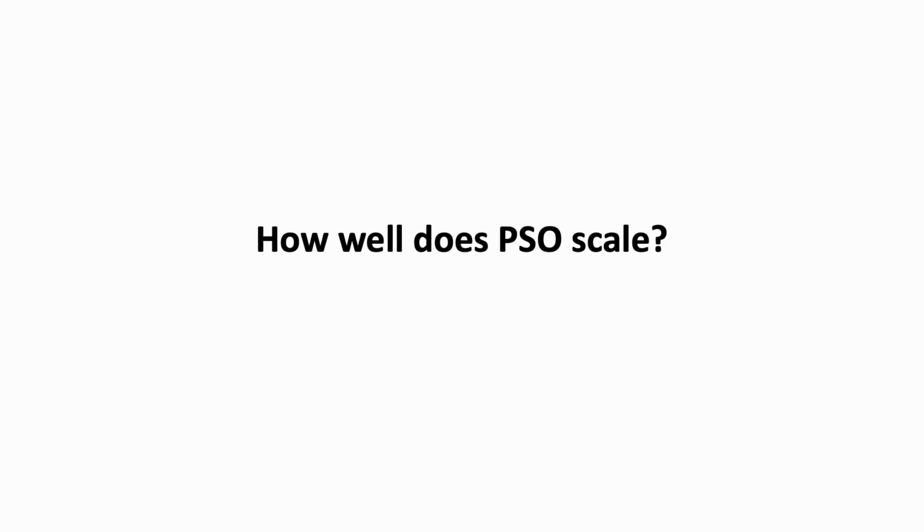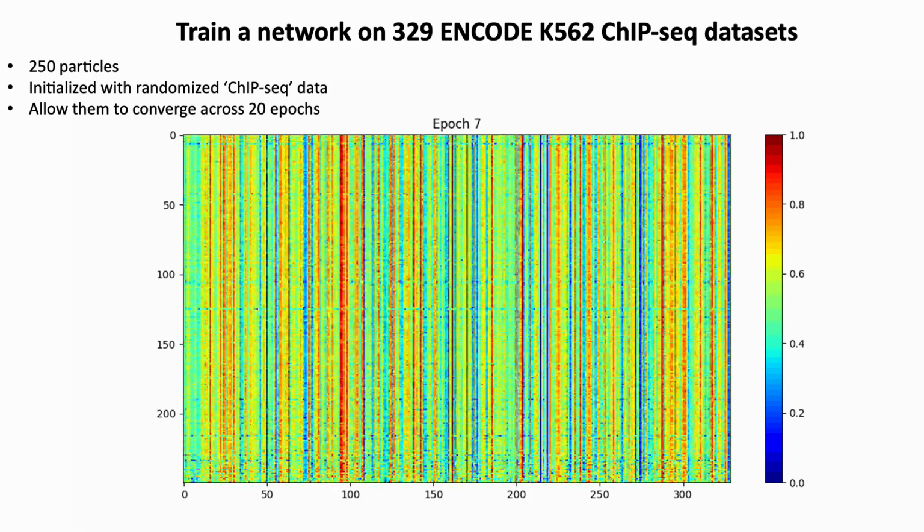So, the overarching question is, well, now that we know particle swarm optimization was robust and capable of identifying enhancers completely de novo from random data given a trained network, how well does this system actually scale? So instead, we can actually go to the ENCODE data, download every single unique K562 ChIP-seq data set, and train a network on 329 K562 ChIP-seq data sets, and repeat particle swarm optimization.